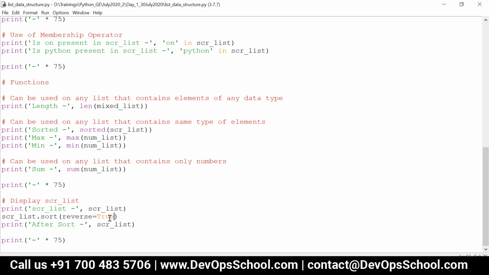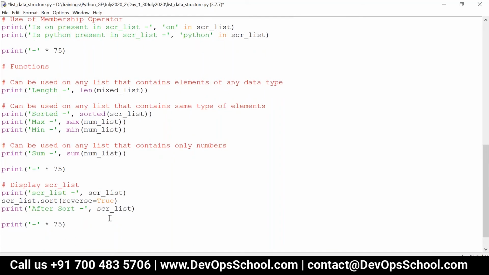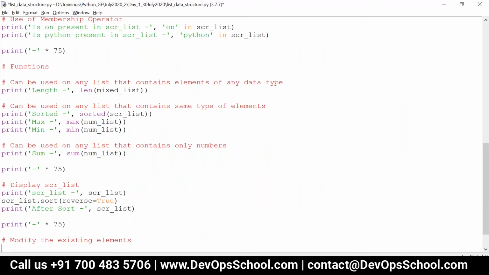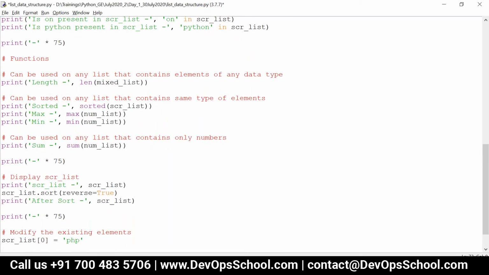Okay, so now let's see how we can add elements and modify the existing elements. So we have scr is equal to shell, Ruby, Python, PHP, Perl. If I want to modify a particular index, that is, I want to modify shell to another value, I can say scr underscore list of 0 is equal to PHP. I can directly give it.